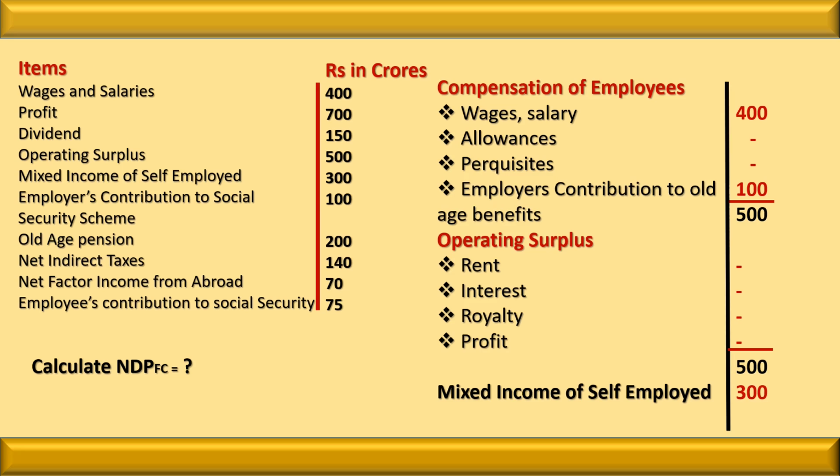We add 500, total of the compensation of employees. Then we add the total of the operating surplus, that is again 500. Then the total of the mixed income of self-employed, 300. After considering all, we will get domestic income, that is 1300. I hope the point is clear.